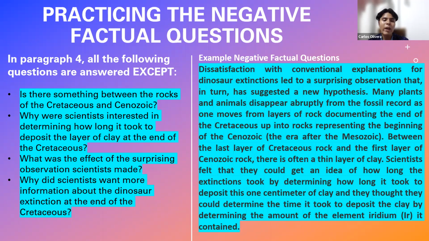So why were scientists interested in determining how long it took to deposit the layer of clay? Because they wanted to get an idea of how long extinctions took, right, by determining that particular measure. So as I say, there is a sentence that discusses this topic, and the same for the third one.